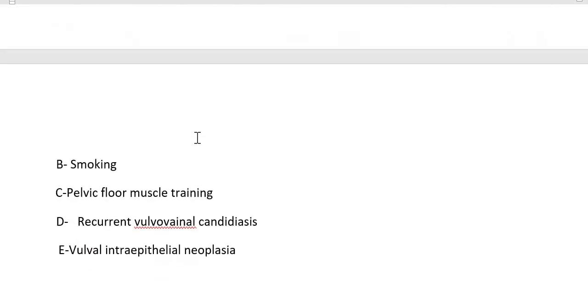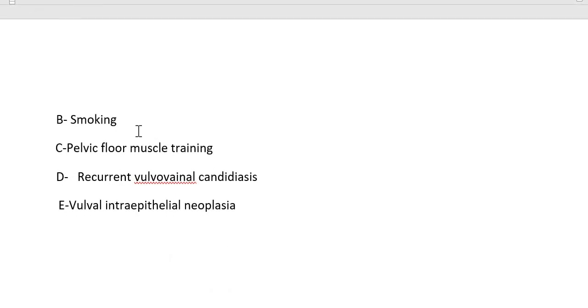And then smoking, why are they saying smoking? Because smoking is associated with so many different problems, even HPV. If she is doing pelvic floor muscle training, then it should not be causing the changes. It is not VIN because we don't see any fissures. The most common symptom of VIN will be severe pruritus, experienced by 70% of patients, but 38% will say they have really very bad itching.